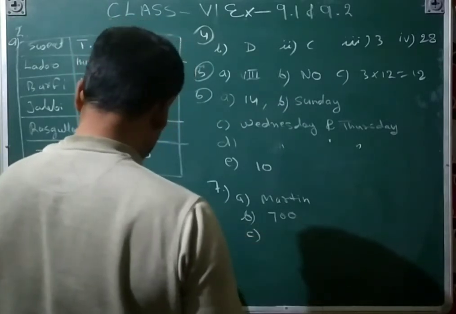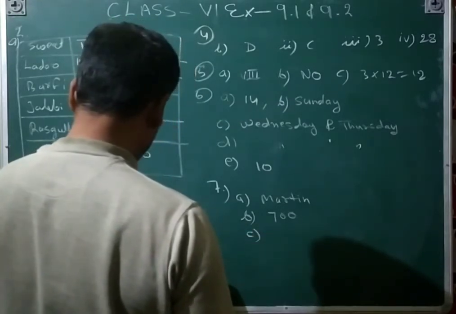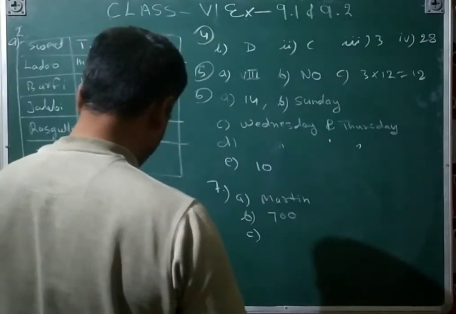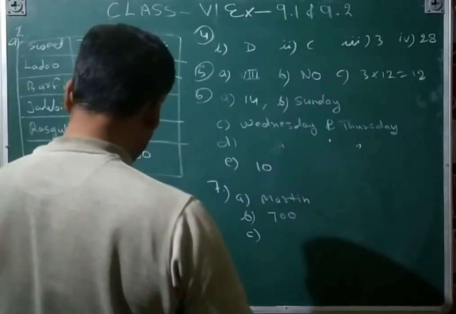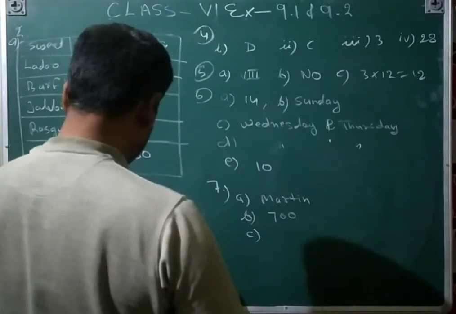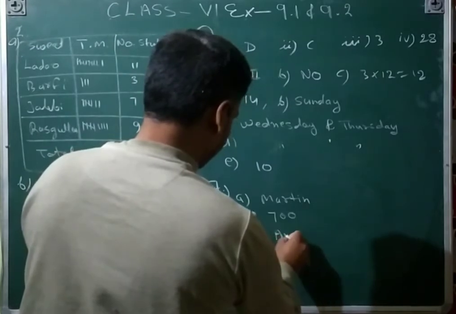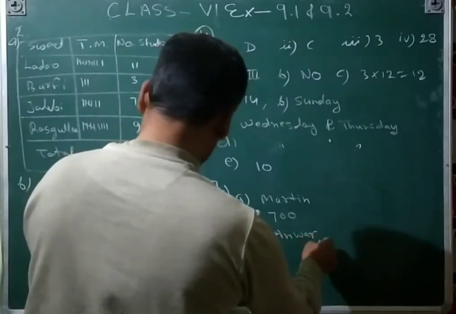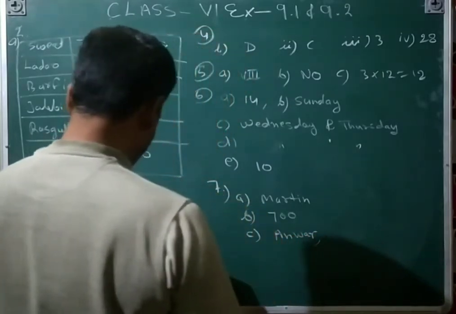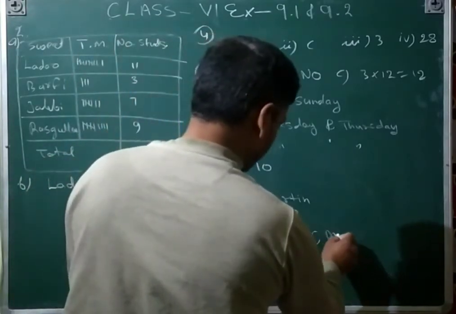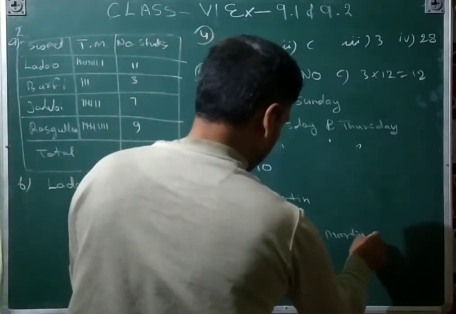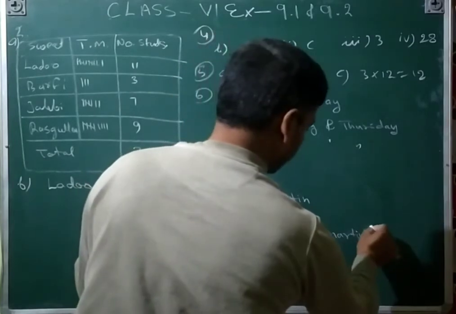C, the merchants who have sold 6 or more baskets are planning to buy a godown for the next season. Can you name them? Yes, that is Anwar, and then Martin also, and then Ranjit Singh also.